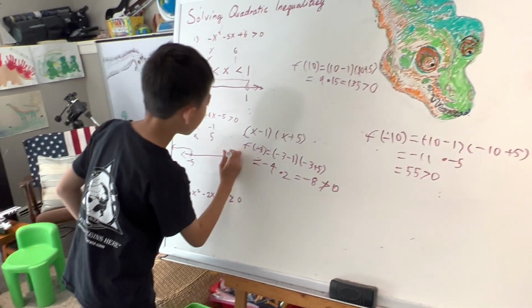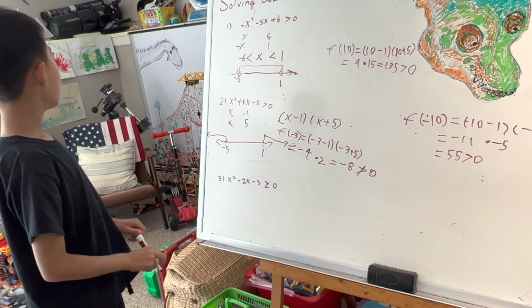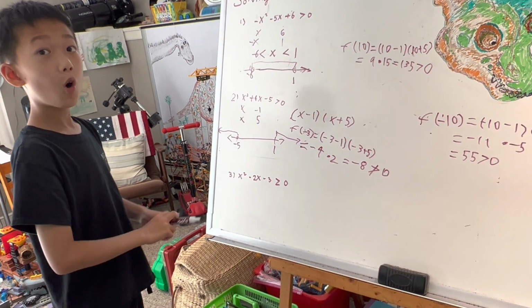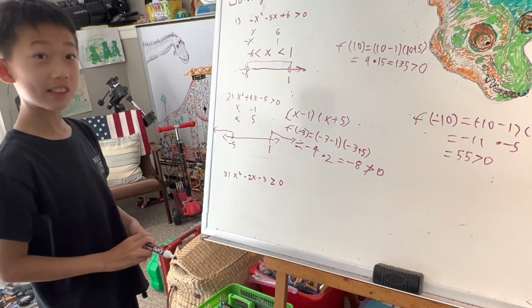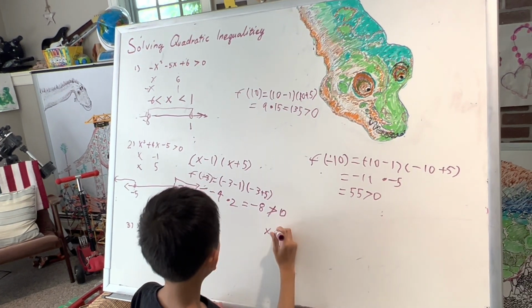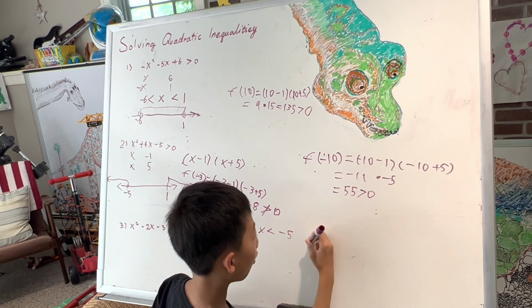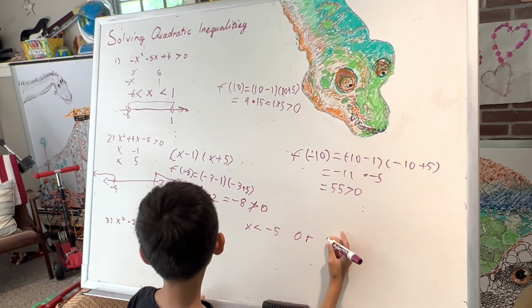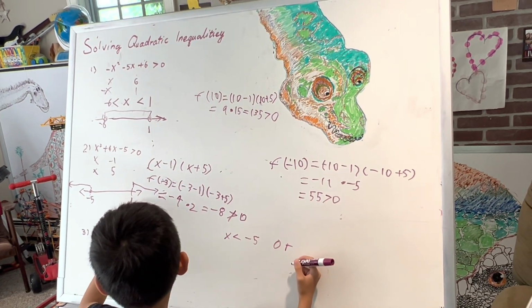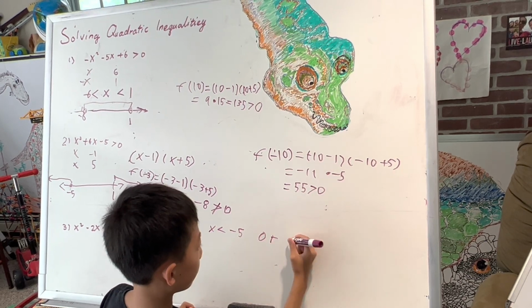So that means we could either choose x is less than -5 or it could also be greater than 1.